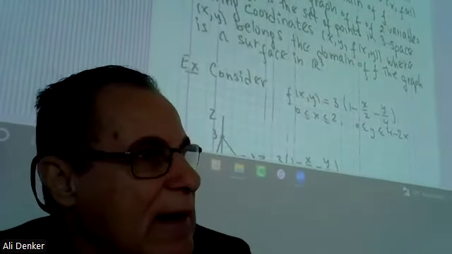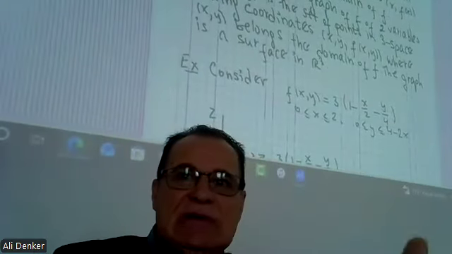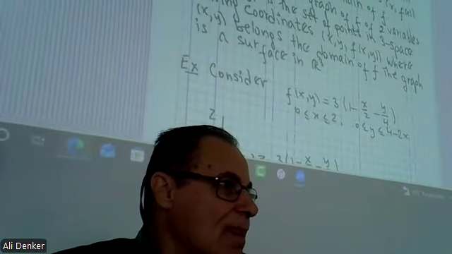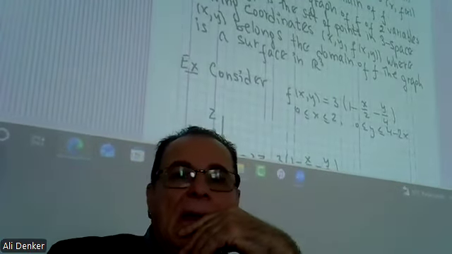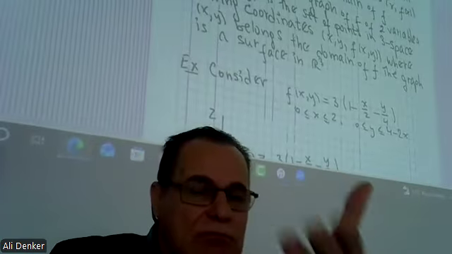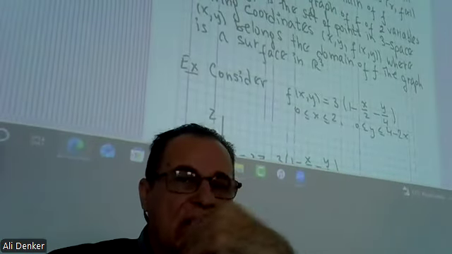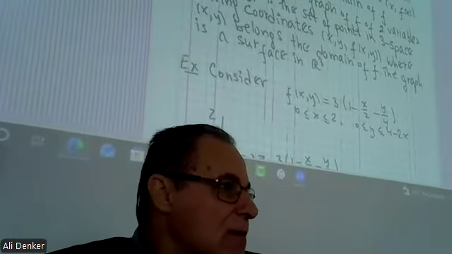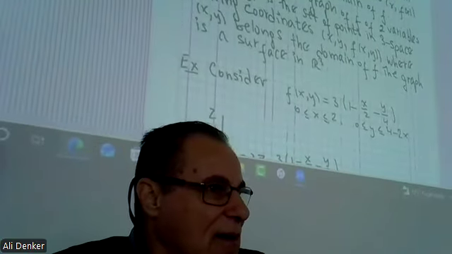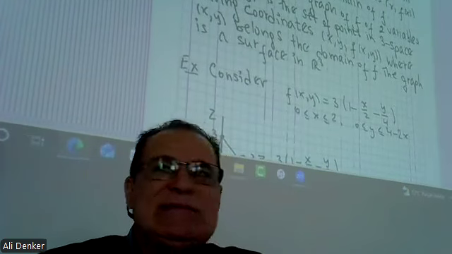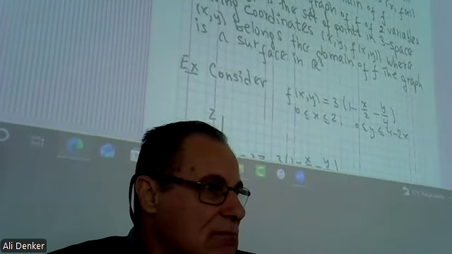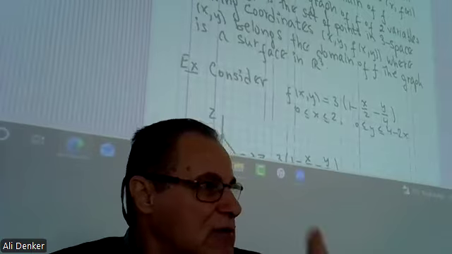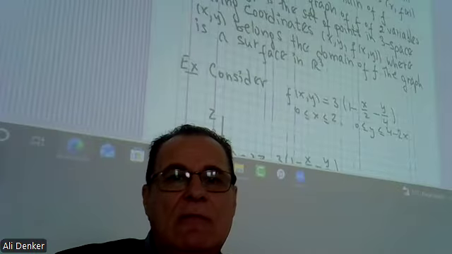Actually, drawing a three-dimensional picture is difficult, right? It's normally difficult. It's not easy to draw, but you should know at least some surfaces. For example, the cylinder, the sphere, the conic picture. You should know them, right? So I will show you this now.